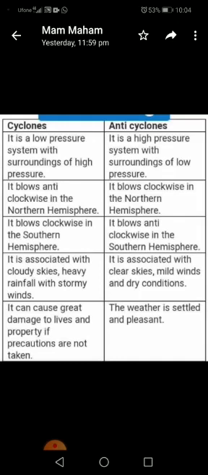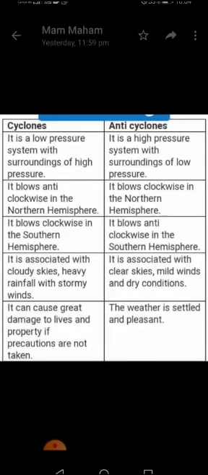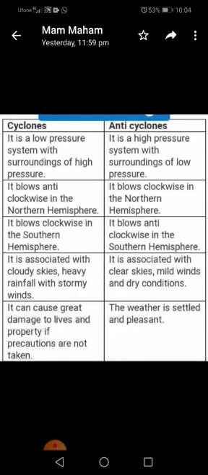A cyclone is associated with cloudy skies, heavy rainfall with stormy winds, and an anticyclone is associated with clear skies, mild winds and dry conditions. A cyclone can cause great damage to lives and property if precautions are not taken. In an anticyclone, the weather is settled and pleasant. So this is the difference between cyclones and anticyclones.